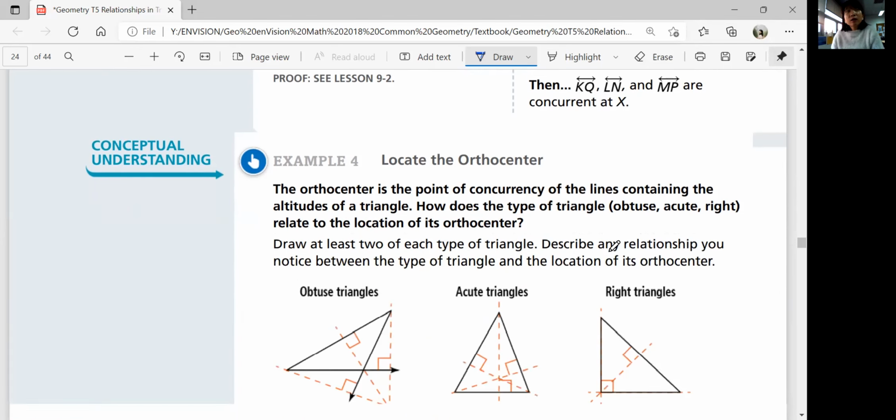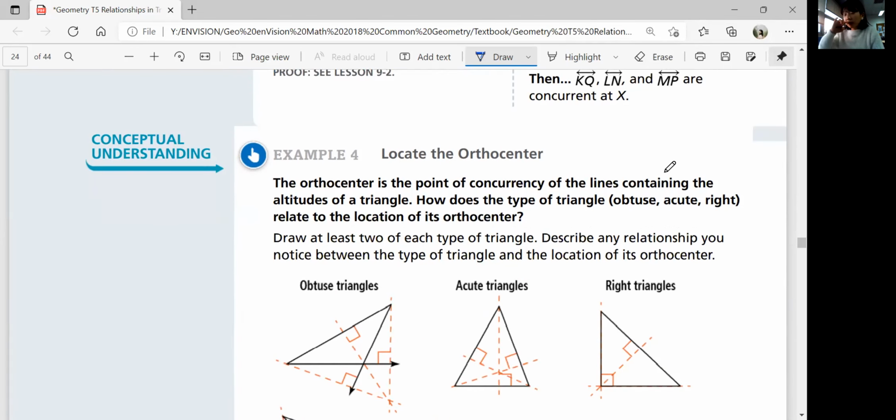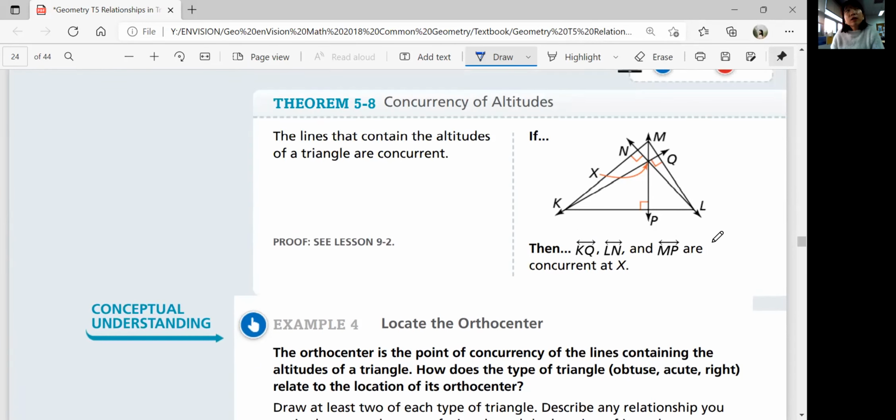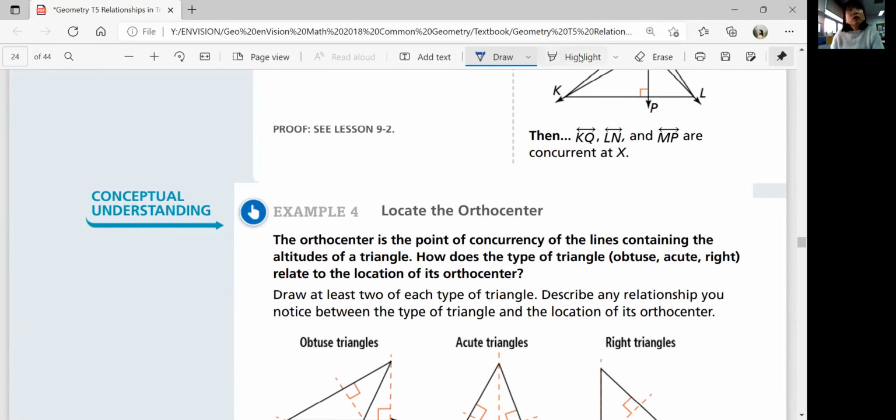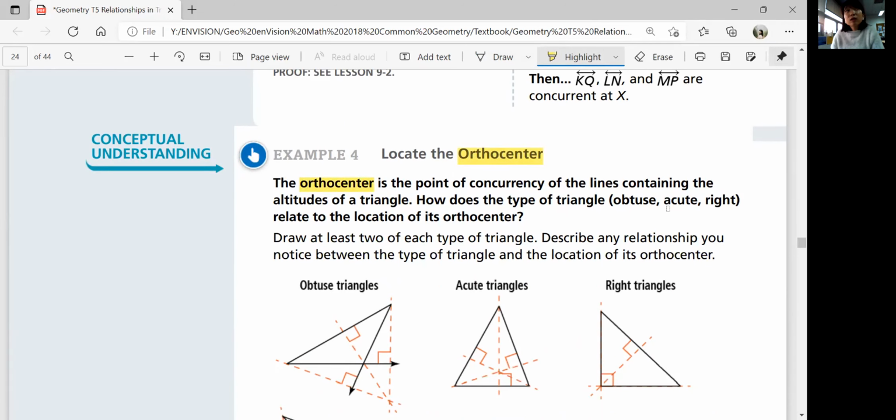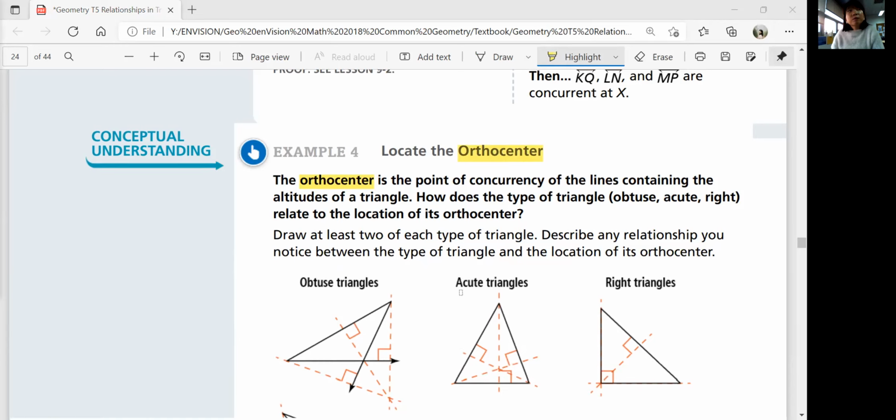Example 4, locate the orthocenter, and guess what the point is called? The point of concurrency of altitudes is called the orthocenter. The orthocenter is the point of concurrency of the lines containing the altitudes of a triangle. How does the type of triangle, obtuse, acute, right, relate to the location of its orthocenter? Remember, we did a similar experiment for the centroids. Look at orthocenter.